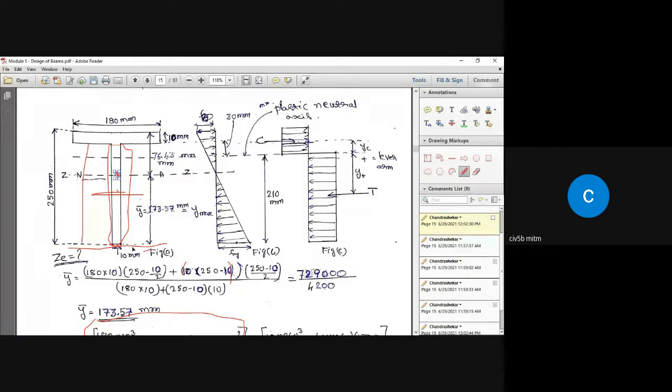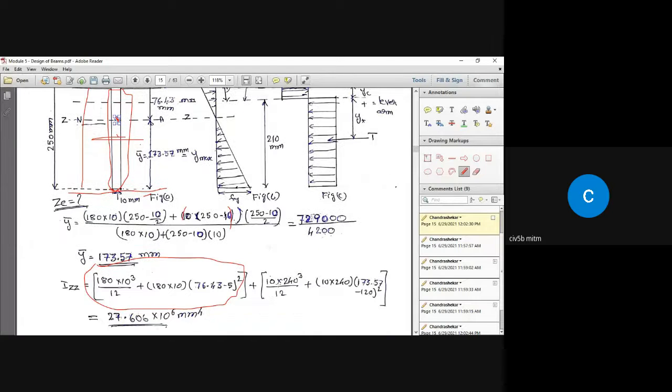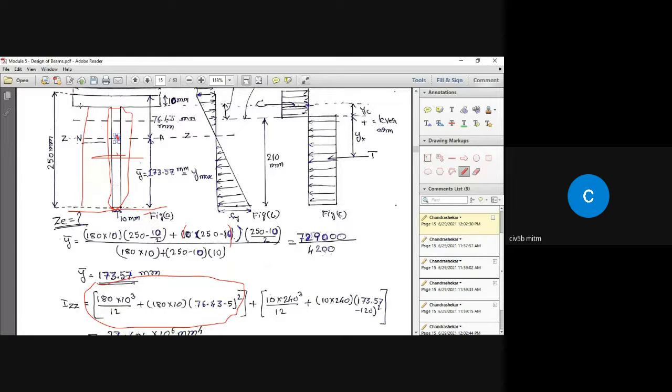That is 10 multiplied by 240, the height of this stem, 240 cube by 12. Plus apply the parallel axis theorem, that is A H square, where A is the area of this web multiplied by H, the perpendicular distance between the main horizontal centroidal axis and the horizontal centroidal axis of the stem area.